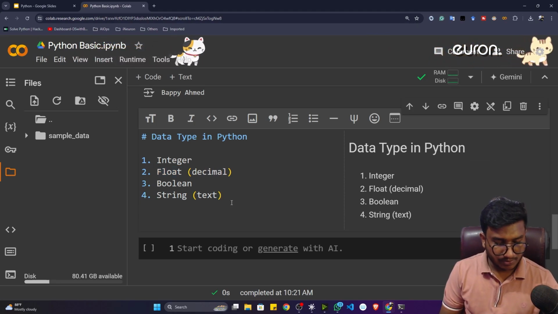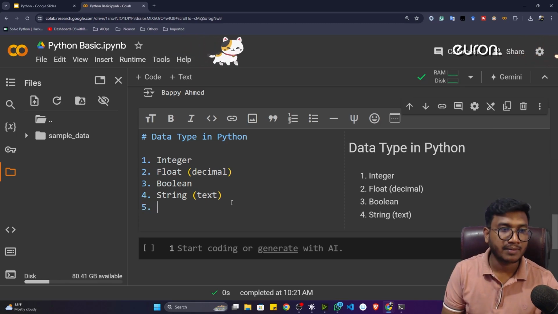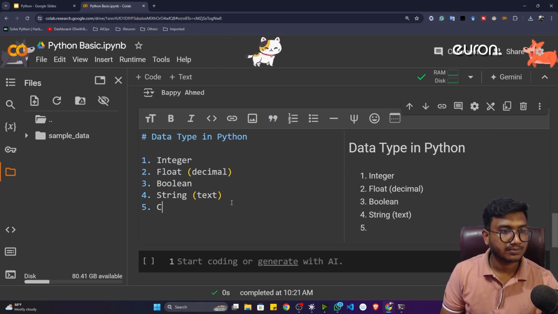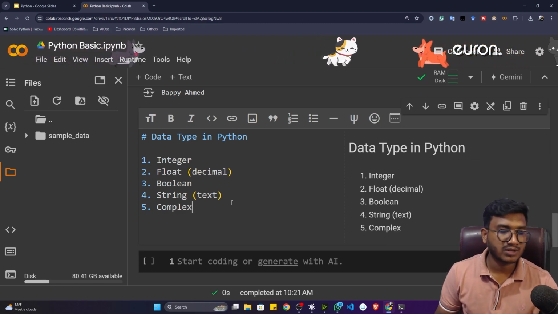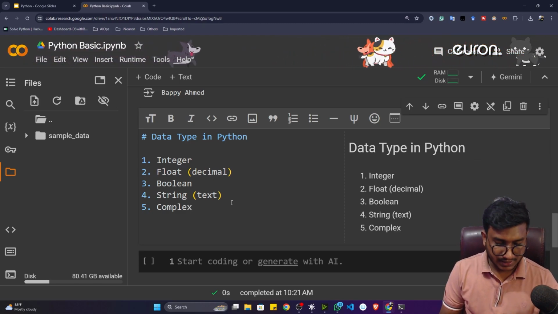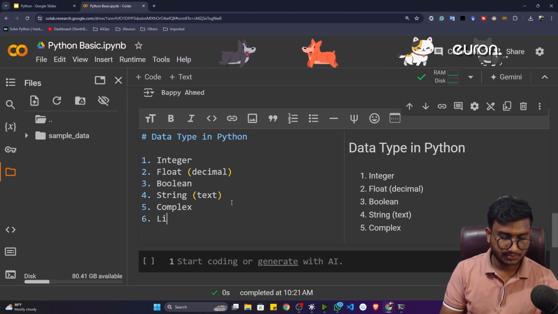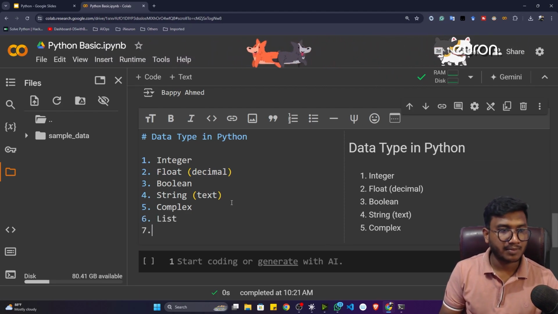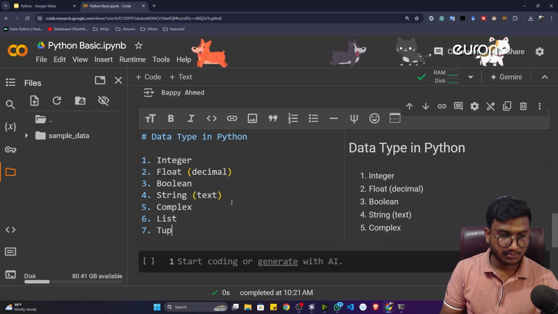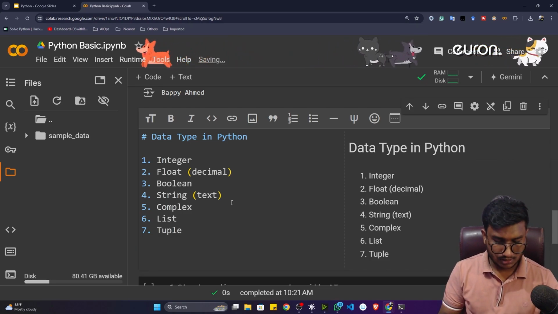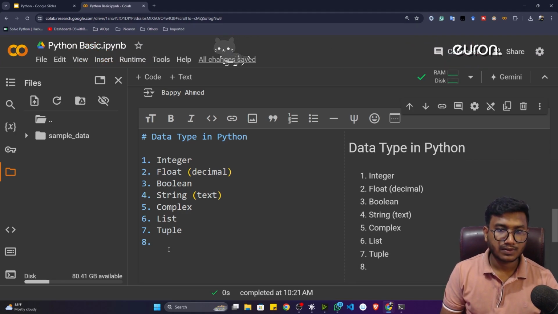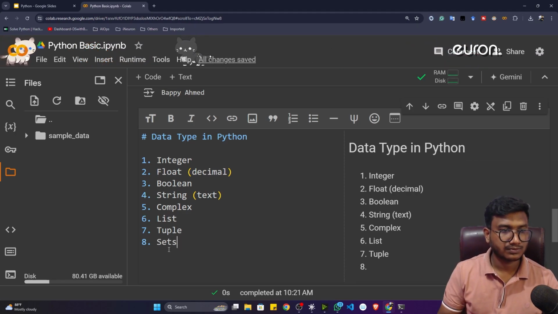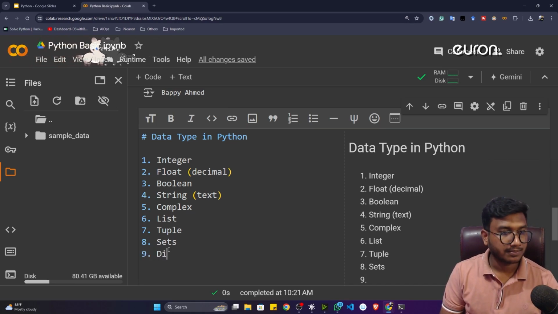Then the fifth data type we have is called complex. I'll tell you what this particular complex data type is. The sixth we have is called list. Seventh we have tuple. And eighth we have something called sets. Ninth we have something called dictionary.